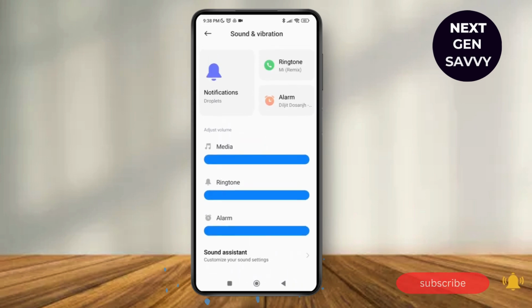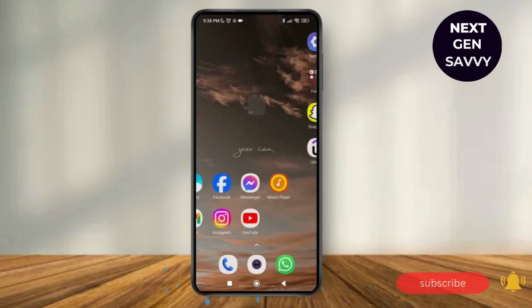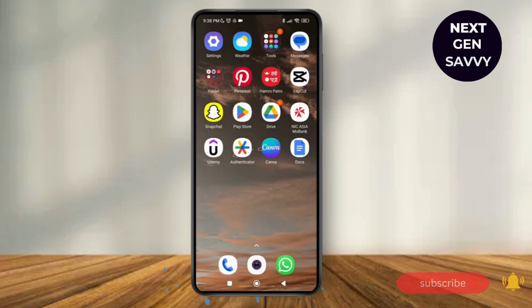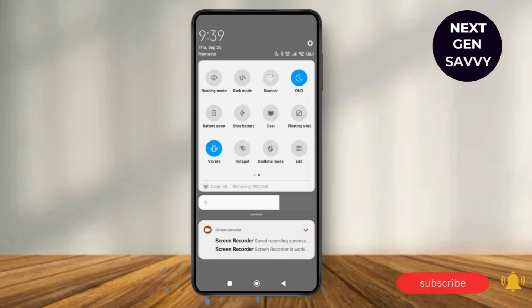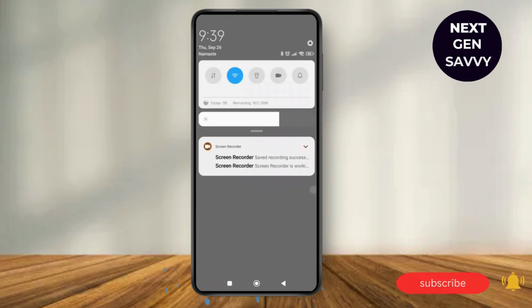Next, what you need to do is just go back and then make sure that your phone is not in the do not disturb mode. So just scroll down and swipe and you can see the DND option over here. Right now it's toggled on. So just make sure to toggle off this option and this will also help you solve your sound problem issue.